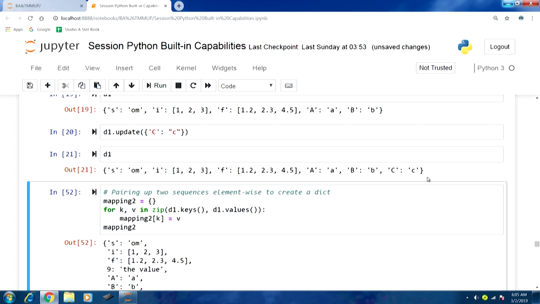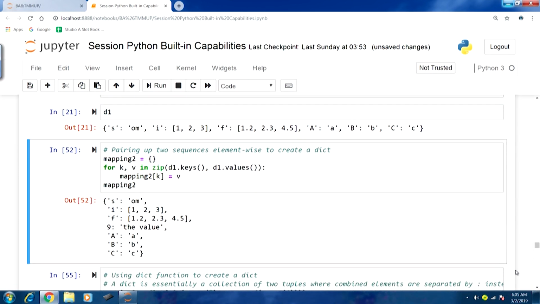Now, sometimes when we are creating a dict, we might be required to pair up 2 sequences element wise to create a dict. Let us focus on how this can be done. Some of the previous methods that we have discussed before, we can use here. A similar example we had done before as well. Here, we are first defining an empty dict, mapping 2, with just the curly braces, as you can see.